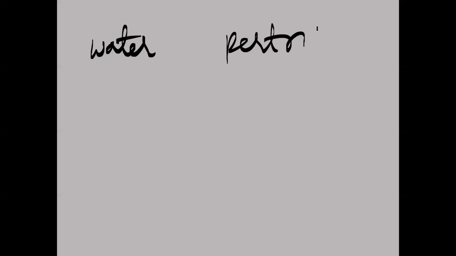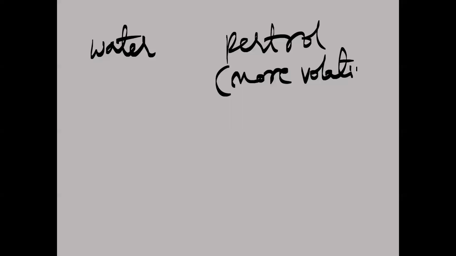Imagine petrol liquid and water liquid. Which is more volatile? Petrol is more volatile. Which liquid has the lower boiling point? Petrol has a low boiling point.